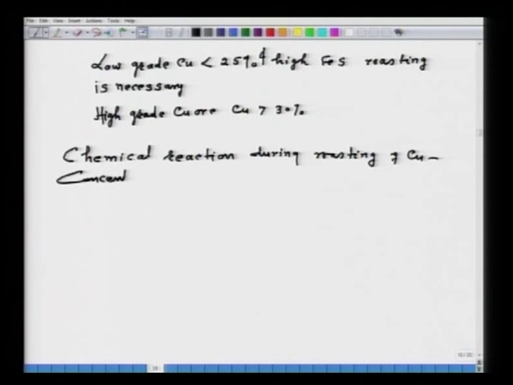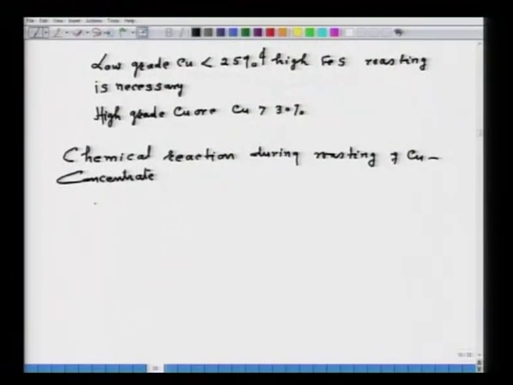Now, there are several reactions that can occur during roasting that depend upon the partial pressure of oxygen. Depending on that, several phases can form: CuO, Fe2O3, CuSO4, SO3, SO2 and so on. So, some of the reactions that I can give you, say for example, the main mineral in case of copper ore is chalcopyrite.